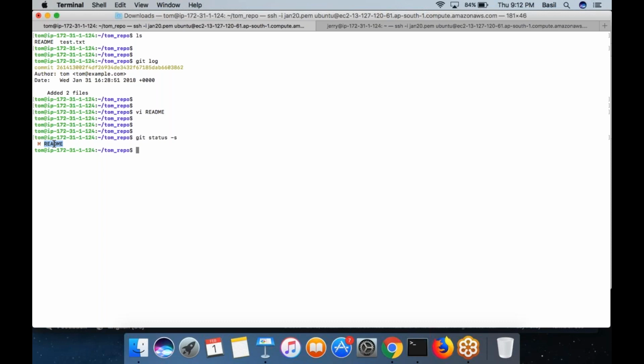There is actually the readme file. I already have modified it, so it would show you M readme. Basically, the readme file has been modified. But as you know, this change I am doing only in the working copy. Directly I edited the code. Now I need to add the file into the repository. Into where? Into the staging area. That's what I'm going to do.